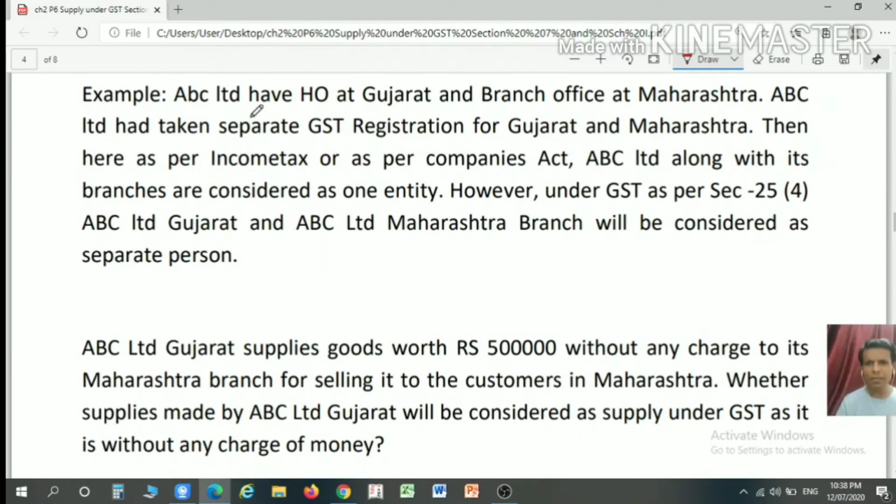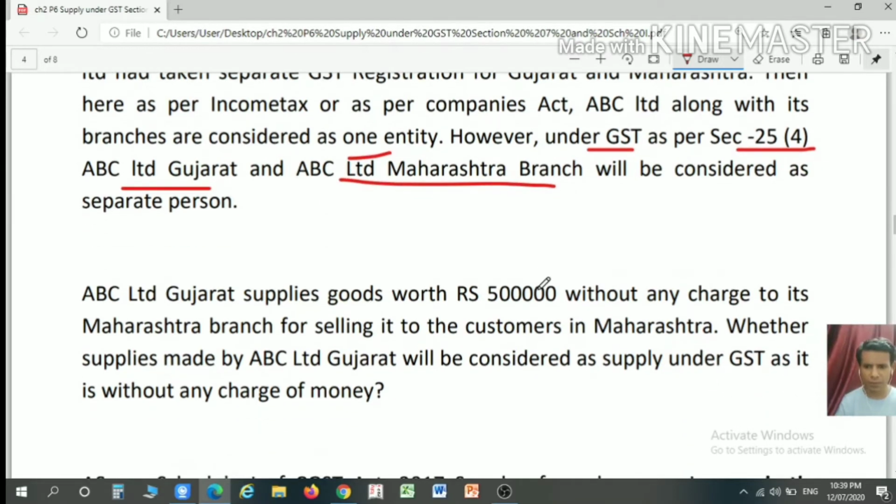Suppose ABC Limited has a head office at Gujarat and a branch office at Maharashtra. ABC Limited had taken a separate GST registration for Gujarat and Maharashtra. Then, for the purpose of income tax or the Companies Act, ABC Limited along with its branch and head office are considered only as one entity. However, under the GST Act per section 25 subsection 4, ABC Limited Gujarat and ABC Limited Maharashtra branch will be considered as separate distinct persons.